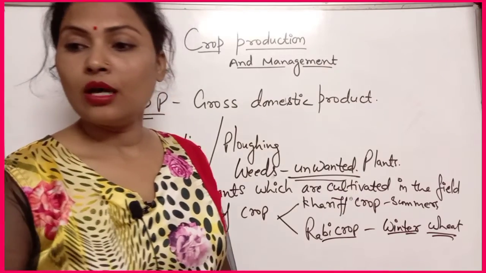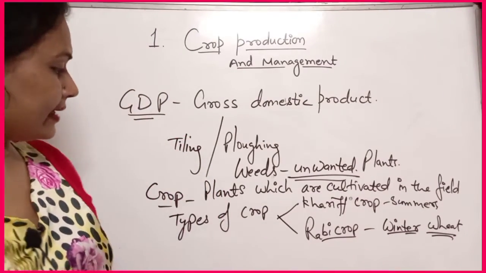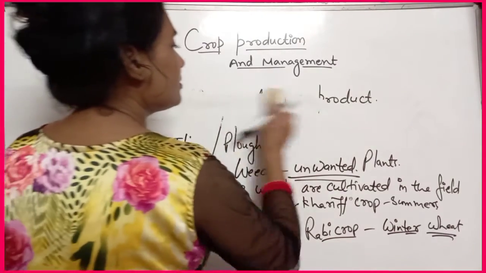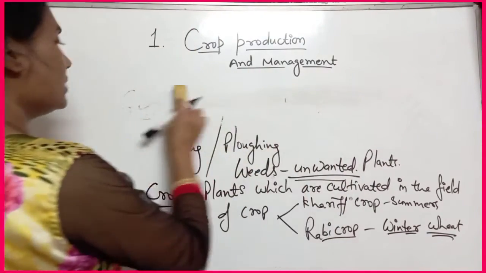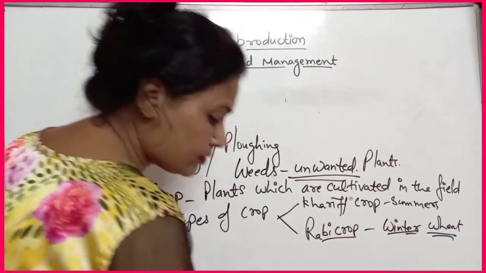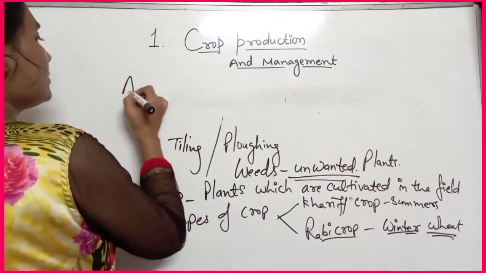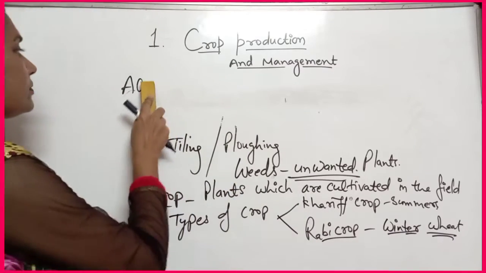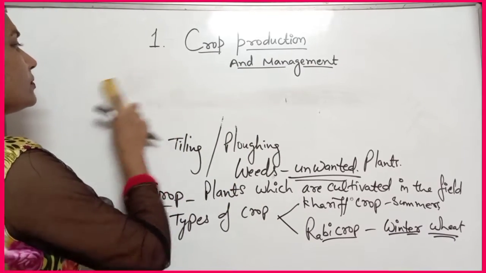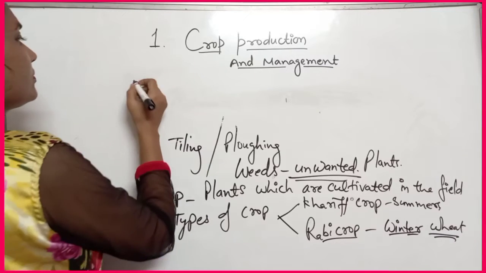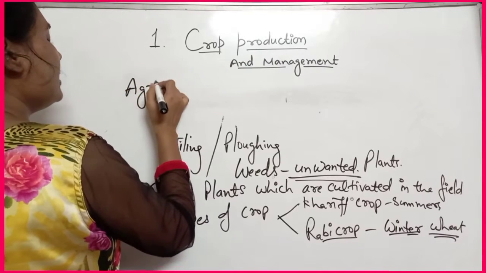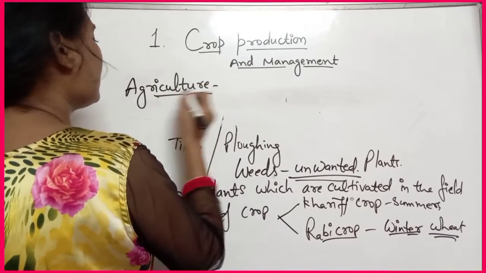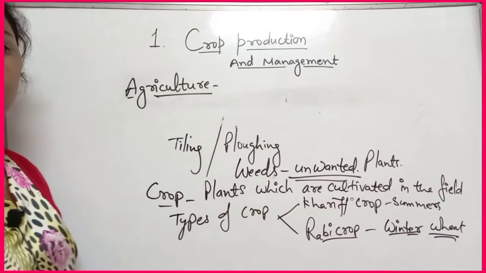Okay, now you can write the definition of agriculture also. What is agriculture?